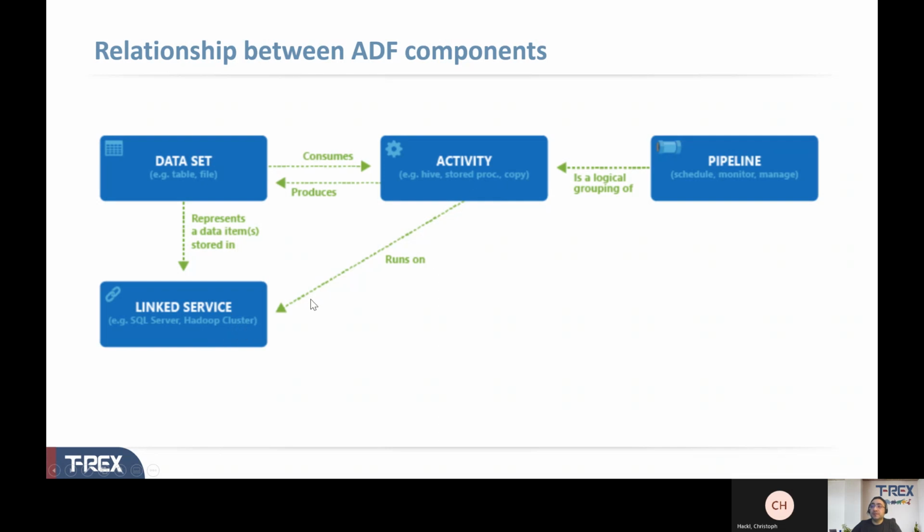For example, an activity can say, okay, go and run this SQL query, or go and execute a certain task on a Hadoop cluster, and then bring the information or link that information to the data sets. Okay, this is the activity where it happens, and I find it very useful to animate this with a short video that I'm going to put on screen for everyone to have a look.